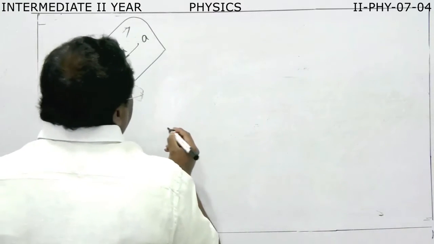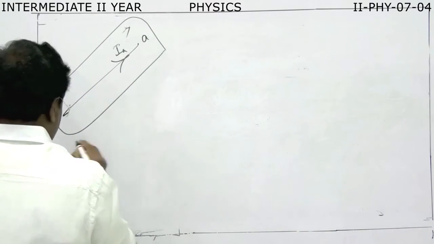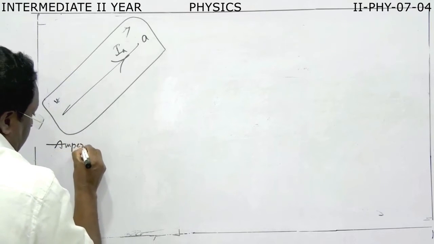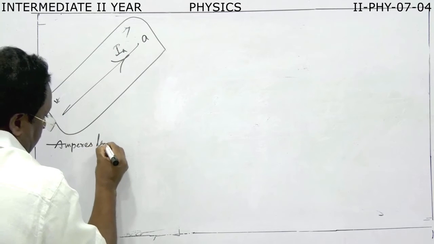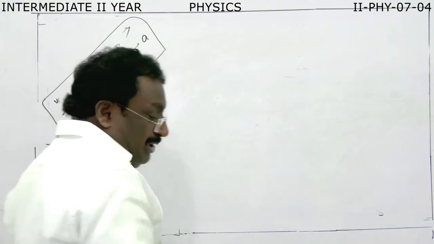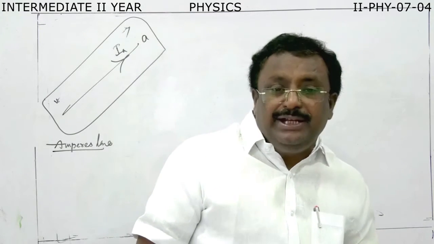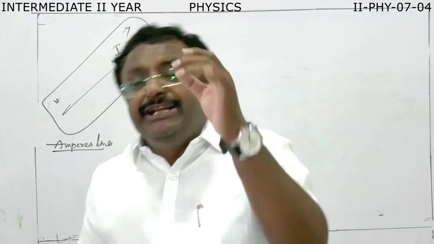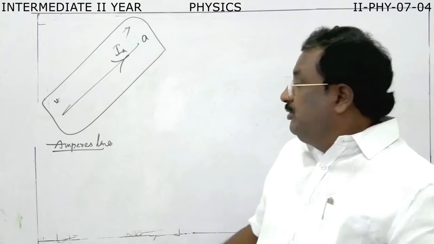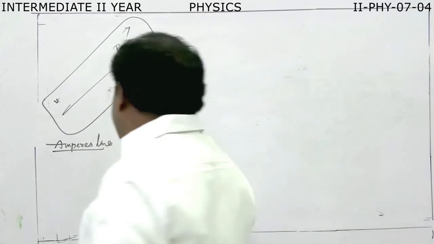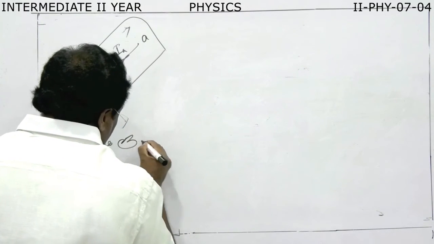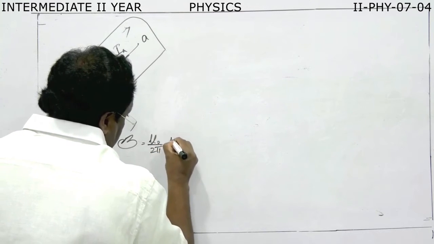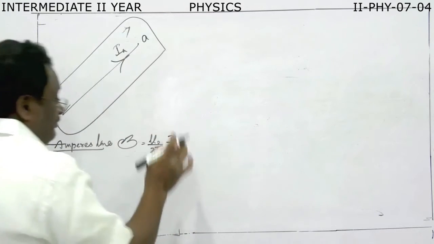Do we remember the purpose of Ampere's law? To find the magnetic field due to a straight current carrying conductor. So according to Ampere's law, B is equal to mu naught by 2 pi, I by R.